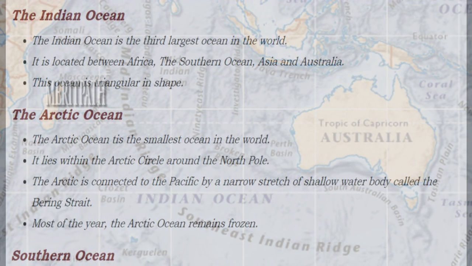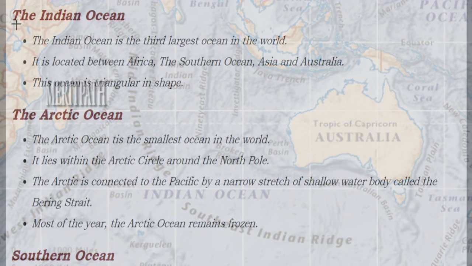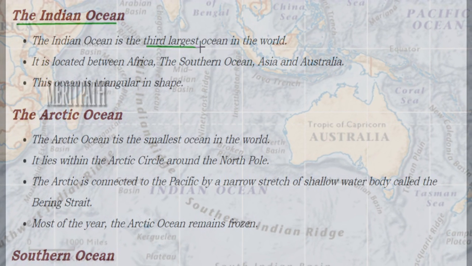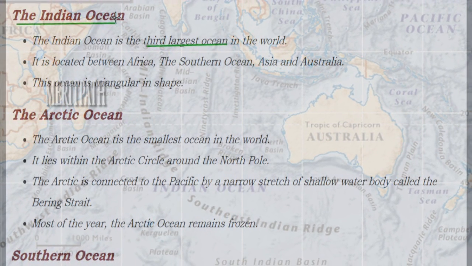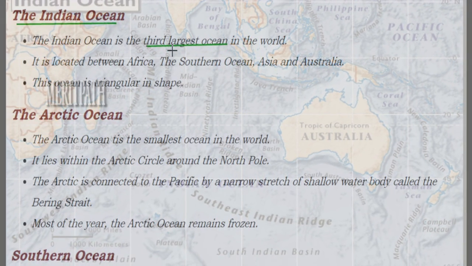Next is the Indian Ocean. The Indian Ocean is the third largest ocean in the world after the Pacific and Atlantic Ocean, and it is located between Africa, the Southern Ocean, Asia and Australia, and this ocean is triangular in shape.